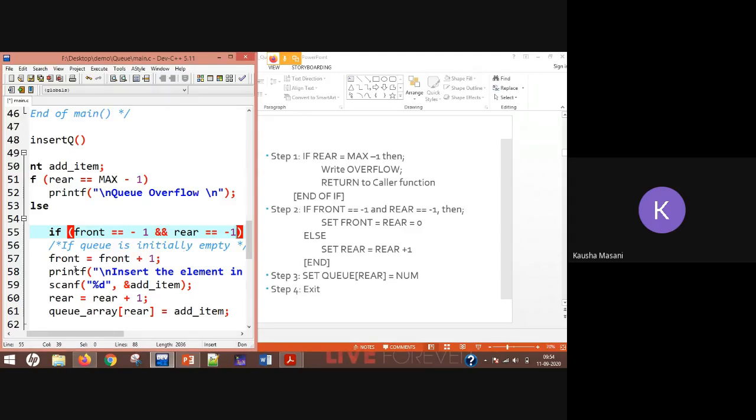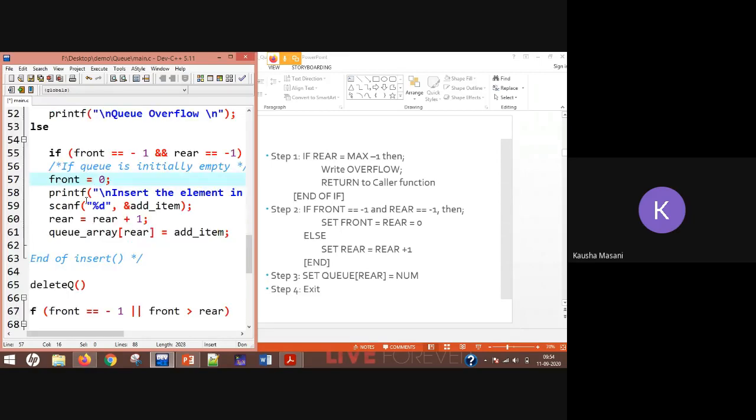Then you are going to increment your front. So front equal to front plus 1, or if you don't want to write front plus 1, you can directly write 0. Front is equal to 0. Then printf insert element. So we scan the add item from the user. Now we are incrementing our rear.